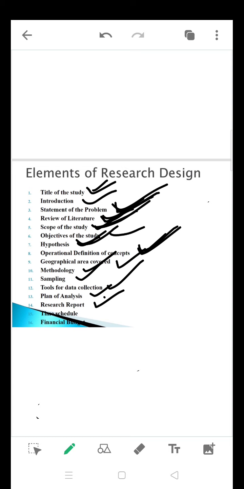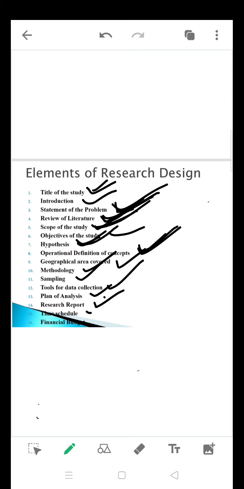And the last one is the research report. A beautiful report needs to be prepared by you. There are some phrases to follow in preparing a research report. We, you, I should not be used. Okay, so there are some research phrases, and only those phrases you need to use. Exaggeration and articulation in your report should not be done. It should be simple English, understandable by the people who are going to read it. Keeping in mind the target audience who are going to read the report, the report should be developed accordingly.